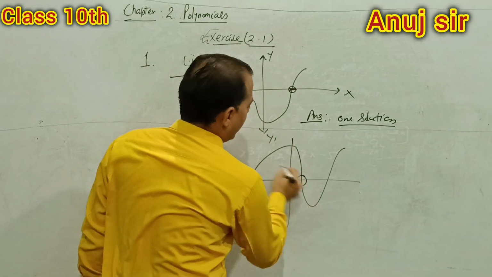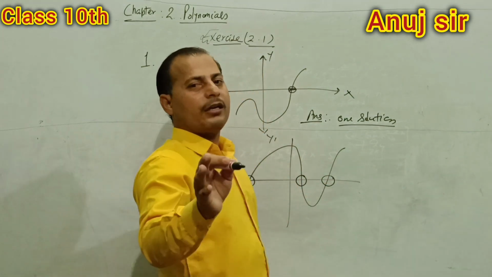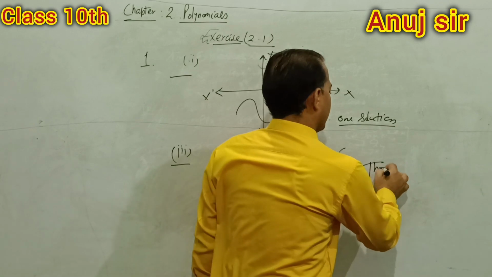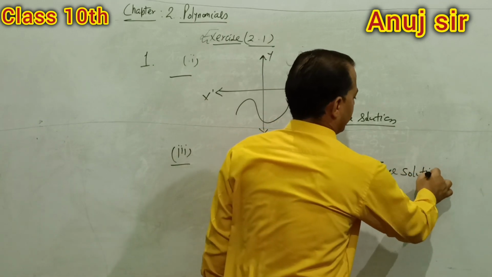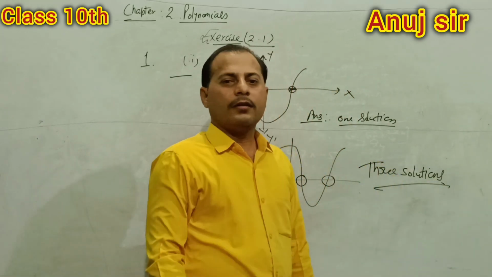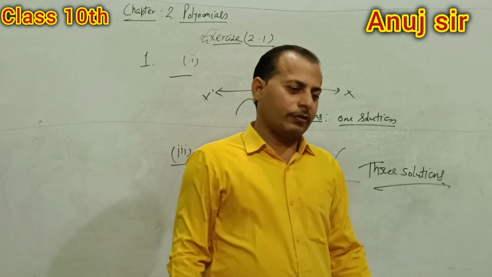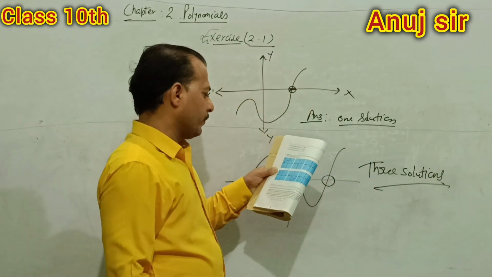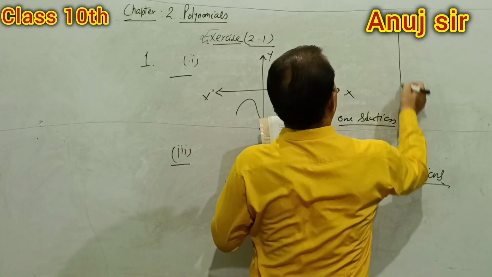This is point number 2. This is point number 3. So tell me right now how many solutions? Answer is 3 solutions. Is there any problem, students? No problem. Very good.